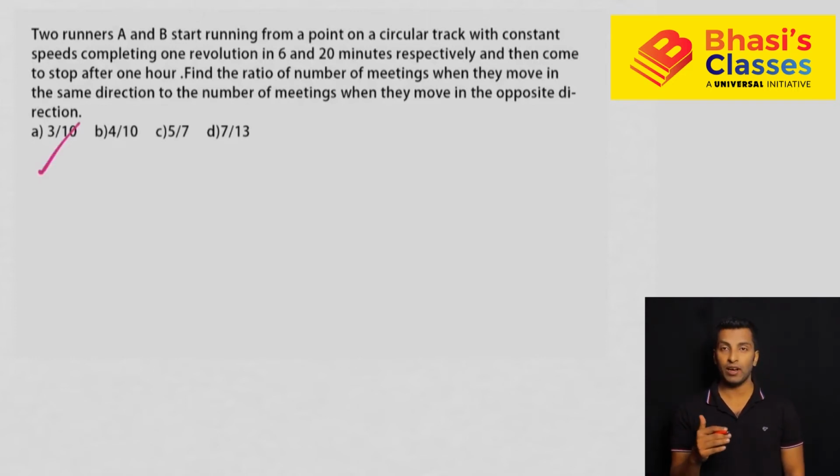The things that we have learned in the previous 10 minutes, you can apply over here and you'll get the answer faster. So what is given? Two people are running in the opposite direction or same direction. They are asking the question related to both cases, when they move in the opposite direction and when they move in the same direction. Two people are running on a circular track. One person completes one revolution in 6 minutes and the other completes one revolution in 20 minutes, and they stop after 1 hour.